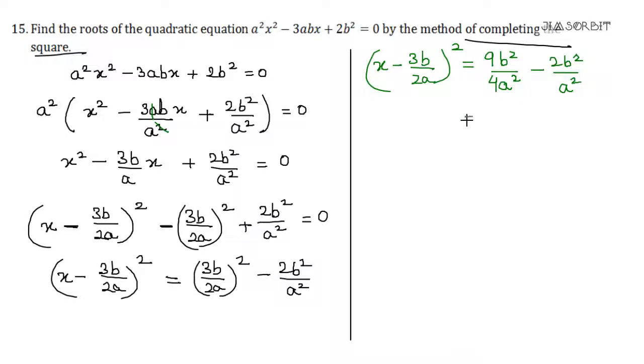Now if we have reached here, we can take LCM. It will be like 4a square. So it will be 9b square. 4 is not here, so 4 to the 8. This will give us b square by 4a square. Now at this point,